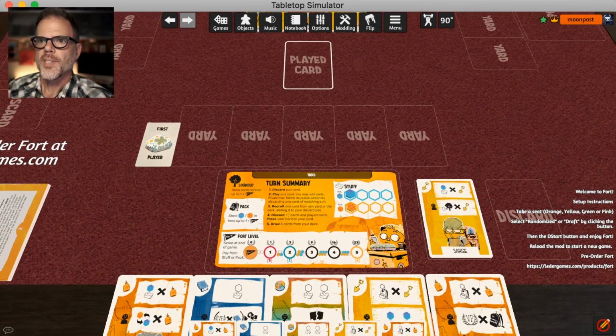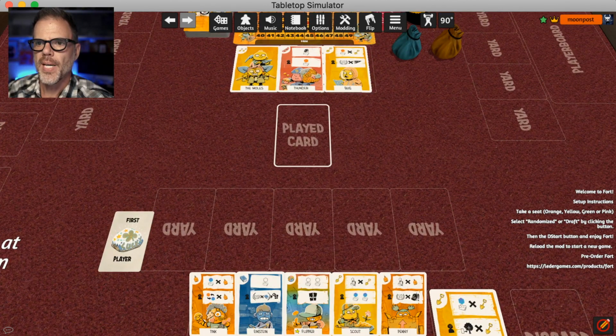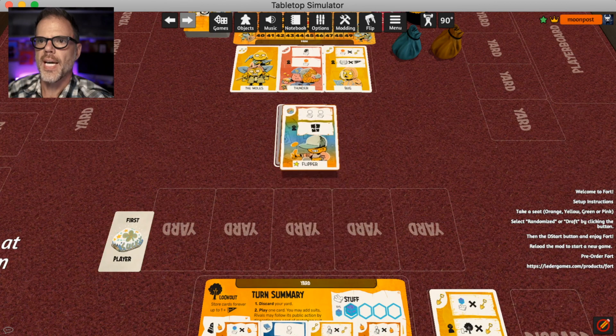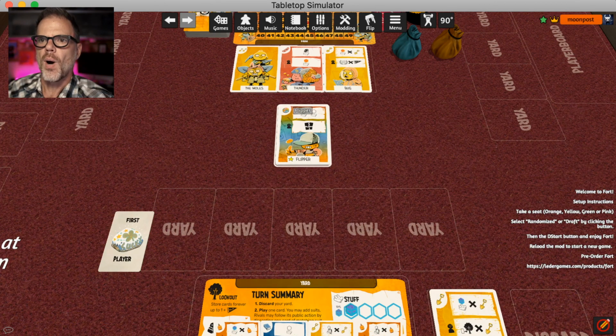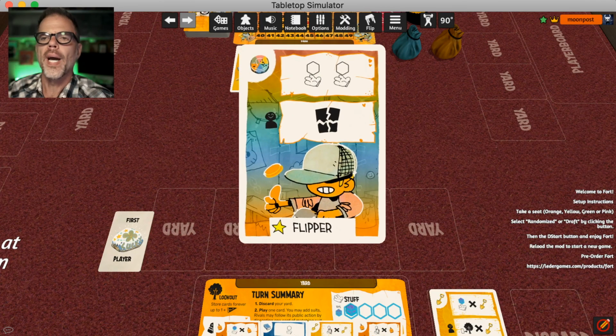Right, and if I want to play some of these cards, in this case I'm going to play one of my cards. I'll go ahead and play Flipper here. So I'll put that, it snaps into place. Now this is a wild suit card, so the little coin with multicolors just means wild, so it could be any suit. The top action lets you take 2 of any resources, and the bottom action lets you trash a card out of the game. Now, it's too soon in the game for me to trash, so I probably won't do that bottom action, but I will take 2 resources.